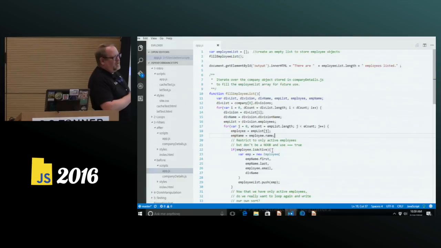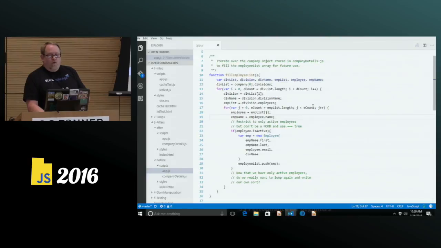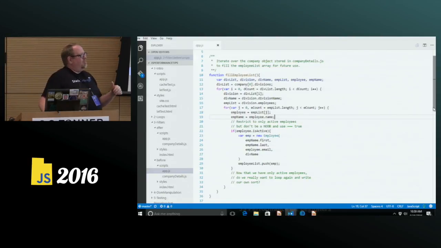Don't be a noob and use equals true. How many of you do that all the time on accident? I do it all the time. I've got a property that's true, and I set the test for true instead of just using is active. So we push all the employees sorting by if they're true, but now we've got a little different problem. How do we sort them alphabetically by name within the division?